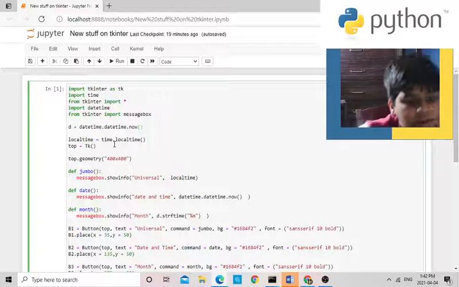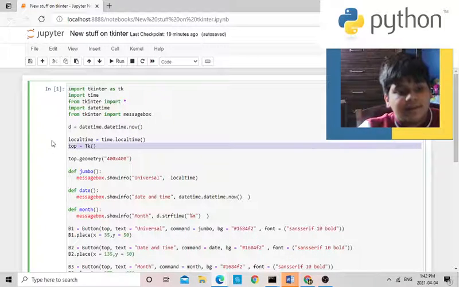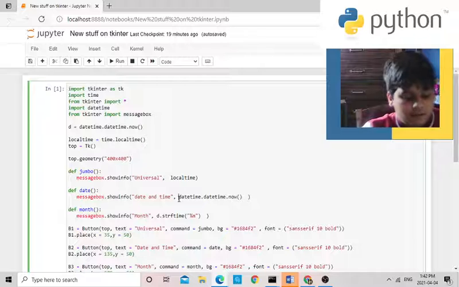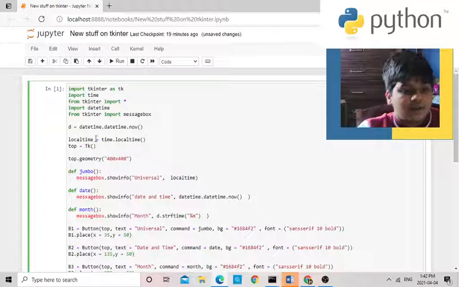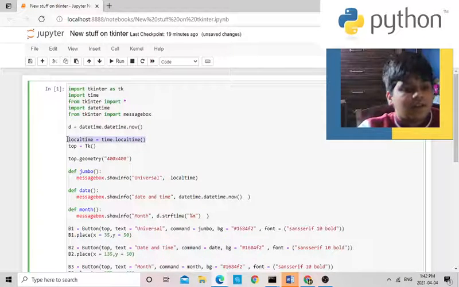Now we'll start. What I wanted to do first, before I even started, was add d equals datetime, because you can write a variable d inside a function, and I'll explain what this messagebox function is right now. Over here, local time is what we used before.